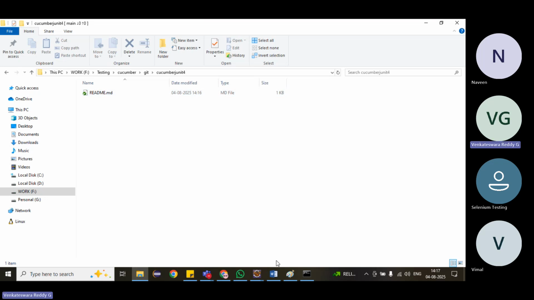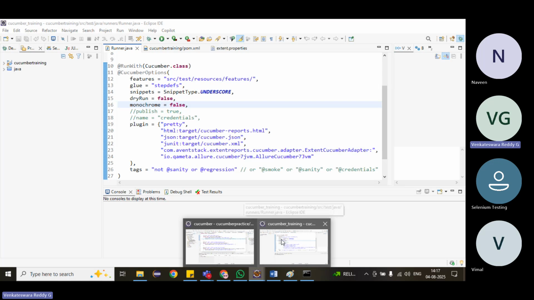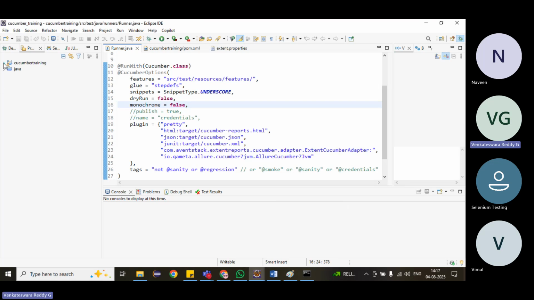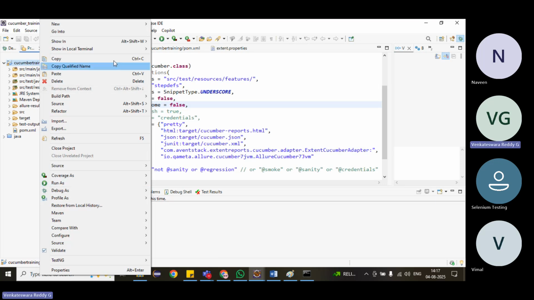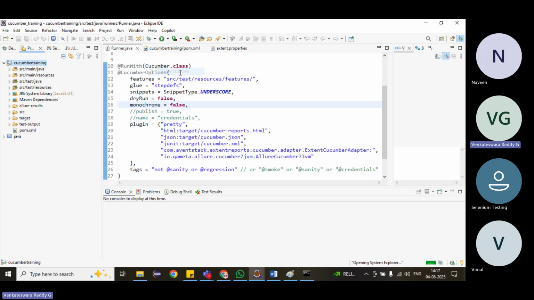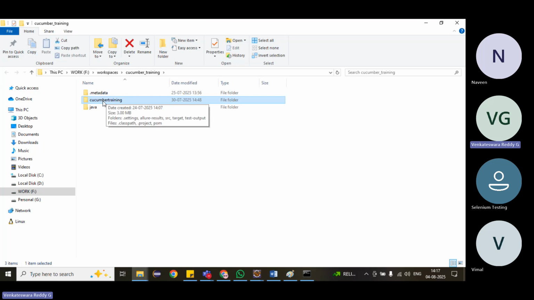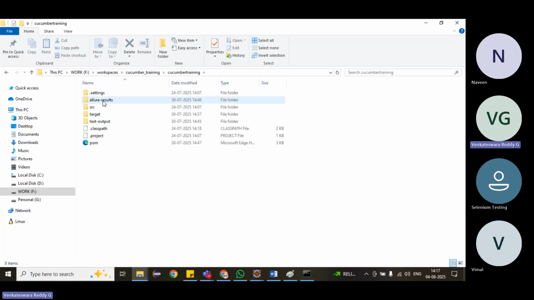Next step: we have to add our project to that. Where is our project saved? Right click, show in System Explorer, so it shows where our project is. This is the project.